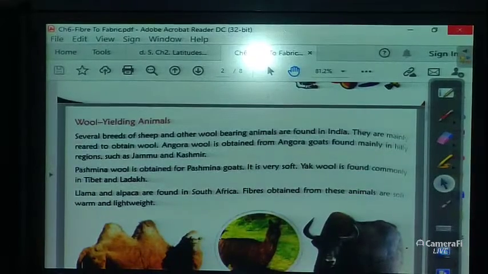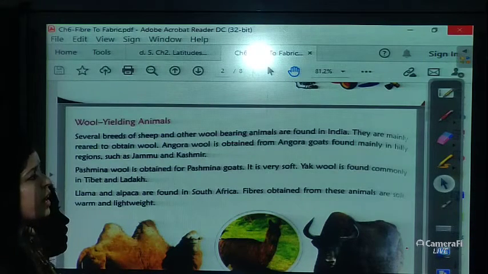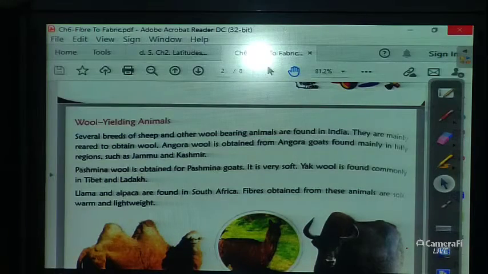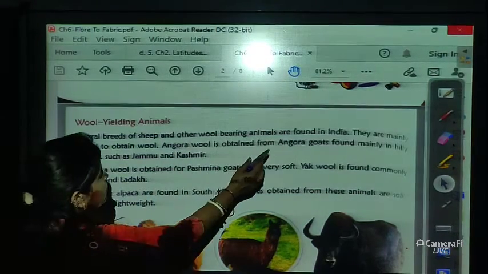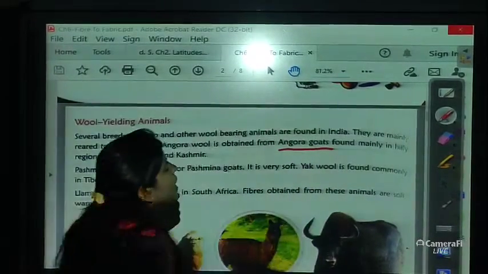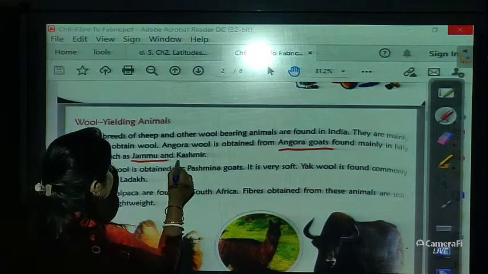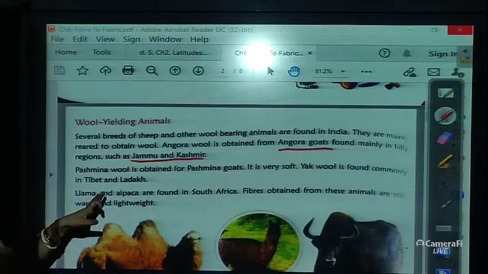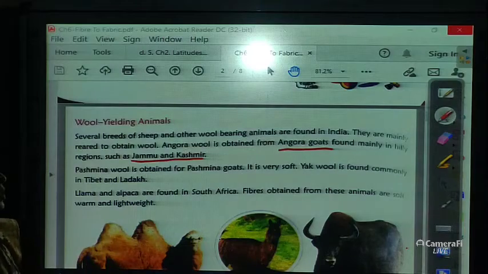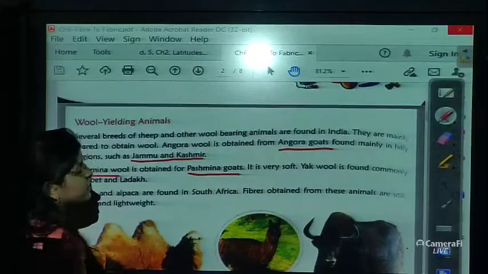Next, wool yielding animals. Those animals from where we get the wool. Several breeds of sheep and other wool bearing animals are found in India. They are mainly reared to obtain wool. Angora wool is obtained from the Angora goat, found mainly in hilly regions such as Jammu and Kashmir. Pashmina wool is obtained from the Pashmina goats, and it is very soft. The Pashmina shawl is very famous in Jammu and Kashmir.